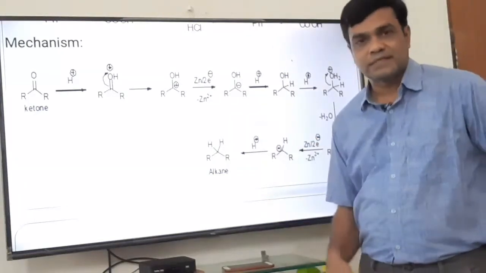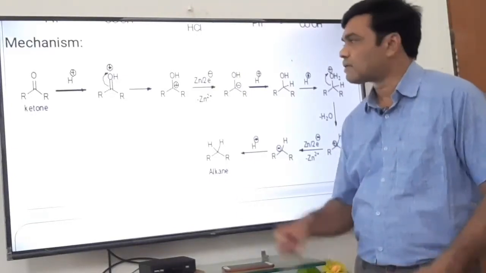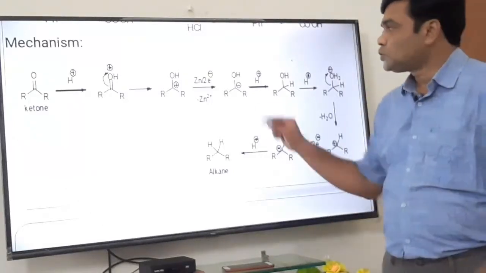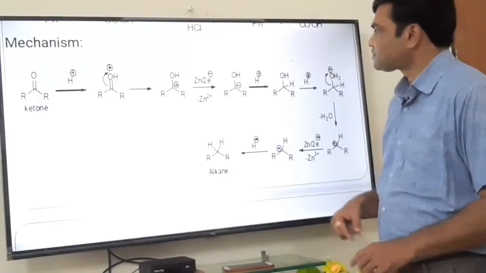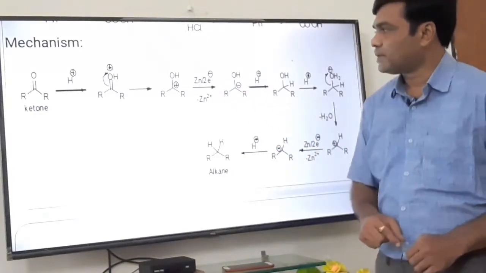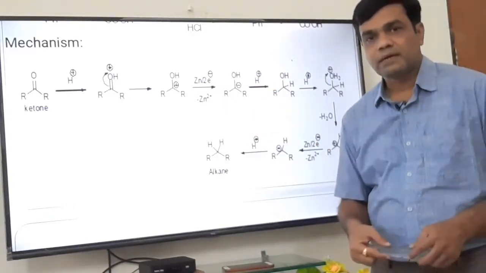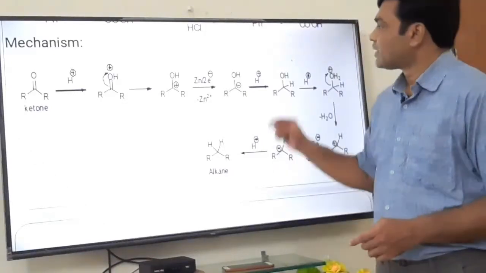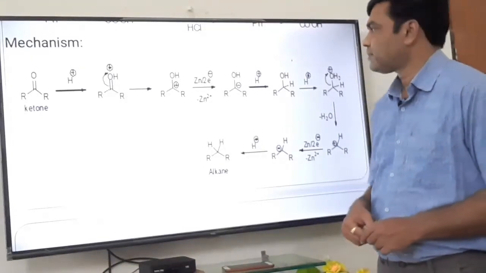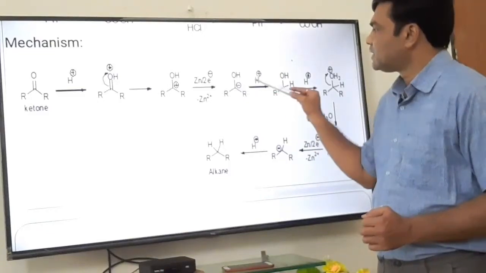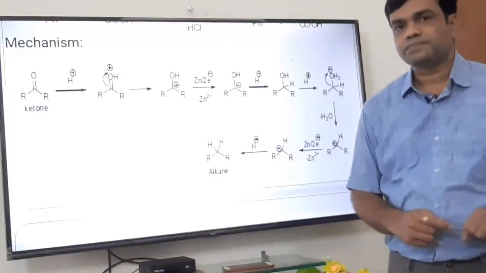Now it will try to stabilize itself. So this zinc is there, ZnHg, we know the reagent. Zinc is bivalent. It donates its 2 electrons to this deficient carbon. These 2 electrons are written in the form of negative charge. So the carbocation is converted to a carbanion, and after donating these 2 electrons, zinc is converted to Zn2+, that is zinc ion. Is the carbanion stable or unstable? It is unstable. In the next step, protonation takes place. C negative H positive, C-H bond formation takes place. In this way, ketone is converted to secondary alcohol first.